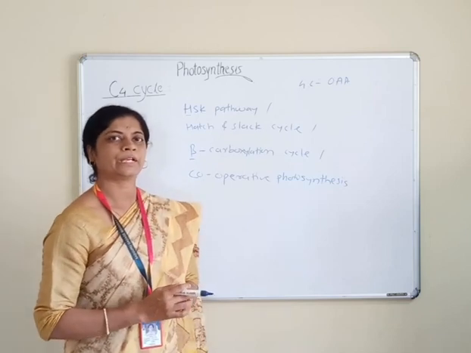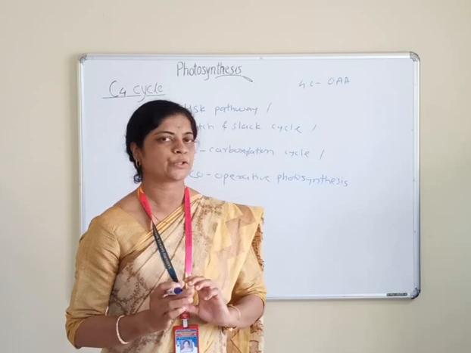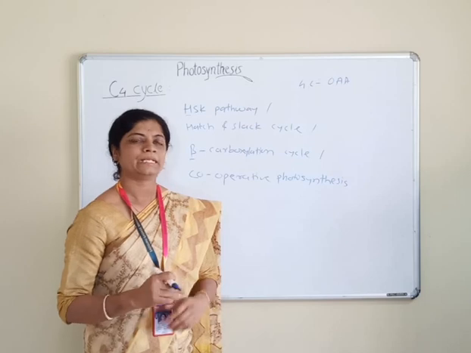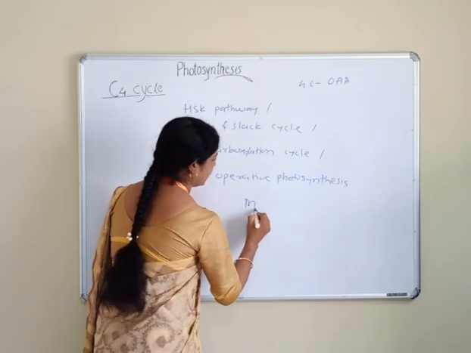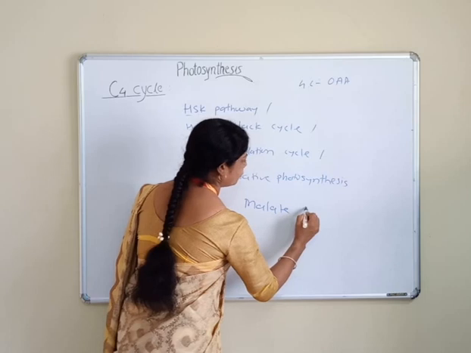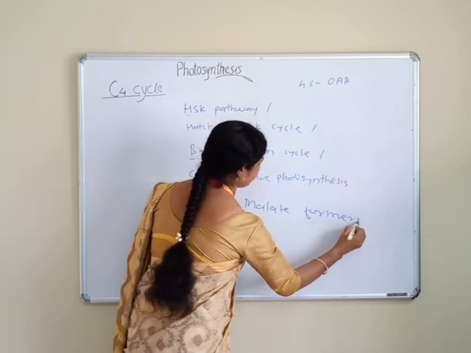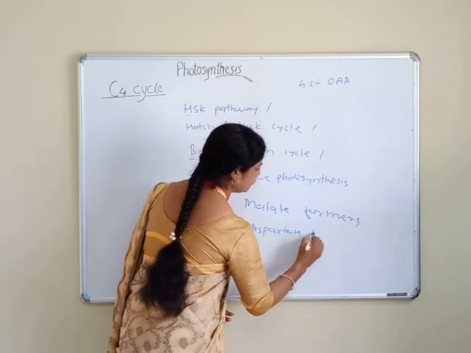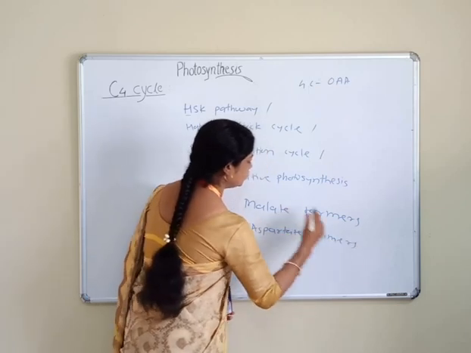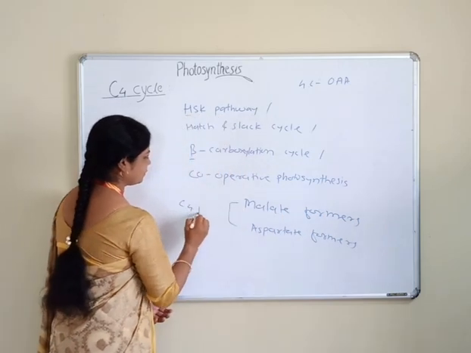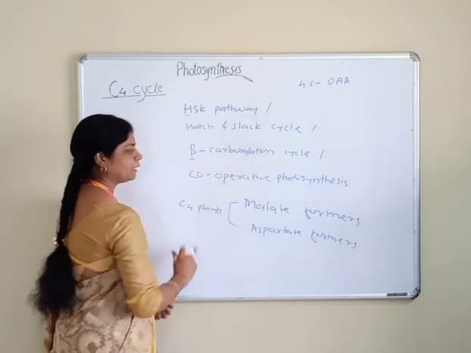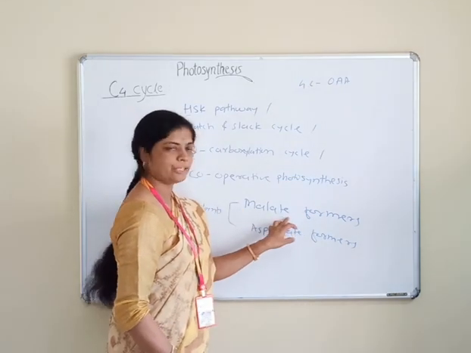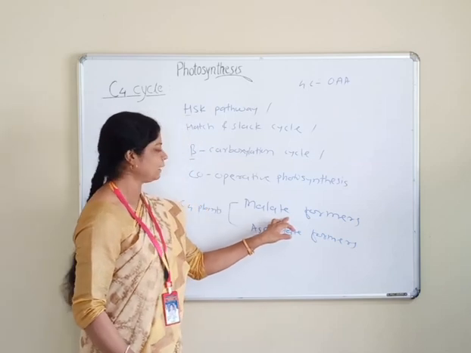On the basis of organic acid formation in the mesophyll cell, there are 2 types of C4 plants: malate formers and aspartate formers. Plants in which malate is formed in the mesophyll cell are called malate formers, for example sugarcane and maize.